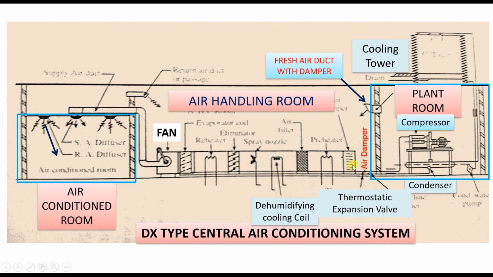So the air is first of all damped, and then it passes over the preheater, right? The air is heated first of all. In all the cases, it may not be preheated, or the preheating may be controlled depending upon the requirement. Then the air is filtered through this filter, right? So we are having an air filter here. The air is filtered. Then after that, we are having a dehumidifying cooling coil.